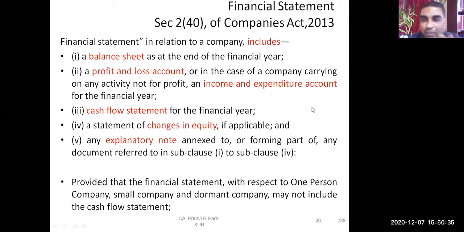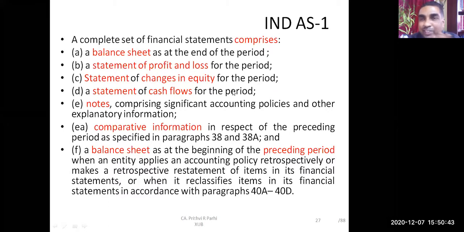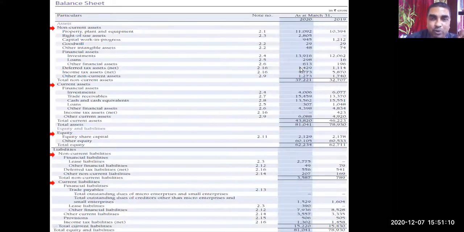Okay, is it clear to all of you? All of you can answer now. These are the financial statements, and a similar definition is also given in Ind AS 1. Some of you might have already studied Ind AS 1, right? The financial statement comprises balance sheet, statement of profit and loss, statement of changes in equity, statement of cash flow, notes, comparative information, and balance sheet. Almost similar kind of definitions are there. So we need to understand these are the 5 things which are referred to as financial statement.